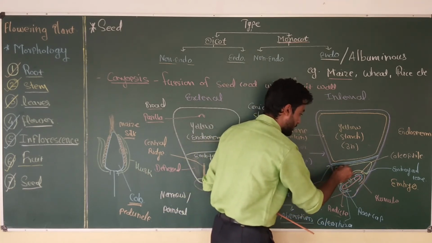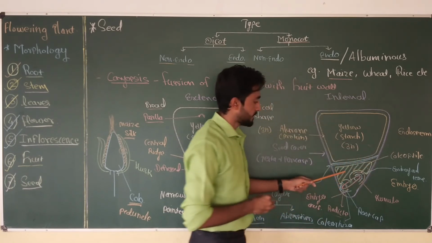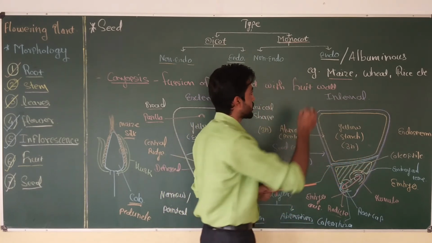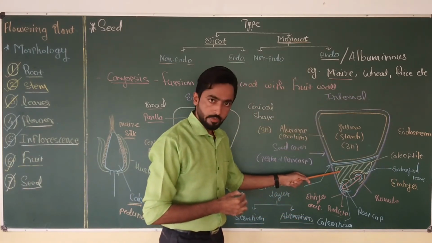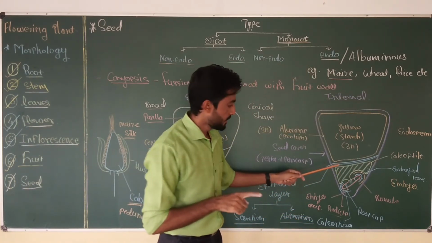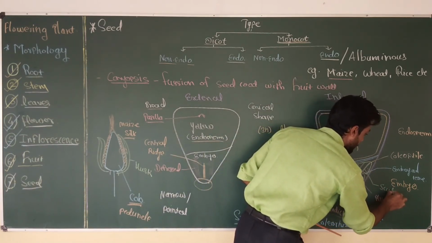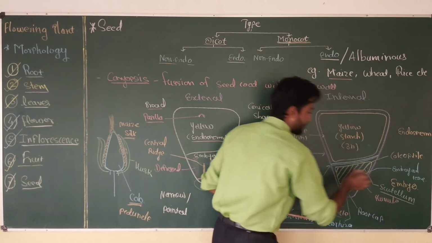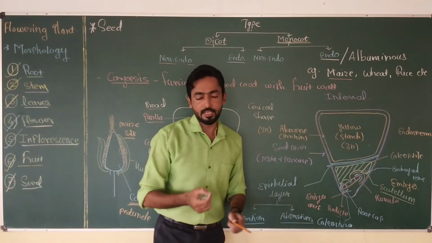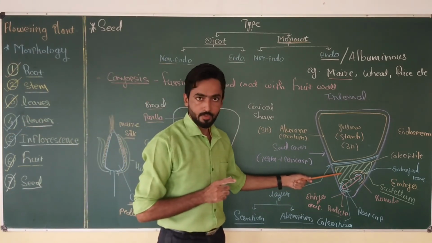Okay, so this is the cotyledon region, and the seed contains a single cotyledon, so it is called a monocot seed. The cotyledon which is present in the maize grain is also called the scutellum. So scutellum is the single thin papillary cotyledon present in the maize grain.